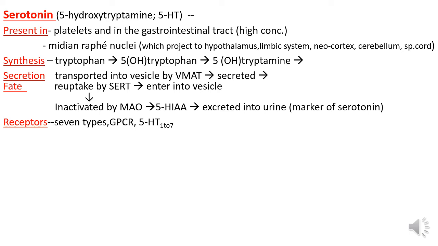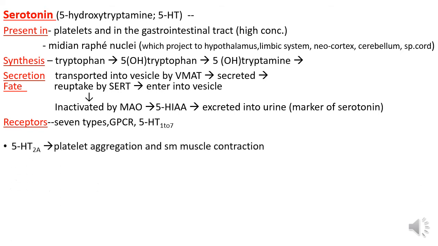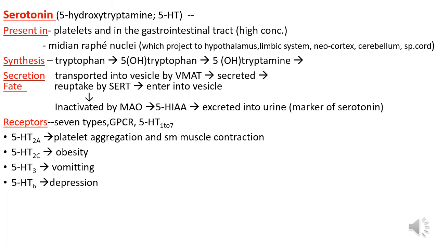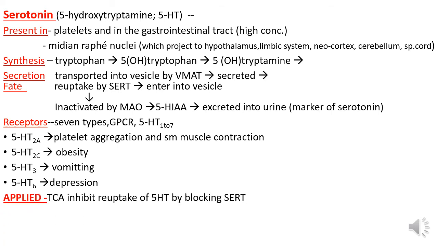Receptors. 7 types of receptors. These are G protein coupled receptors, 5-hydroxytryptamine 1 to 7. 5-HT2A is responsible for platelet aggregation and smooth muscle contraction. 5-HT2C is responsible for obesity. 5-HT3 is responsible for vomiting. 5-HT6 is related to depression.